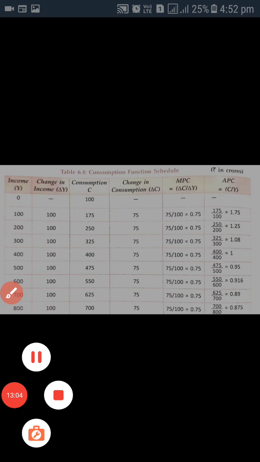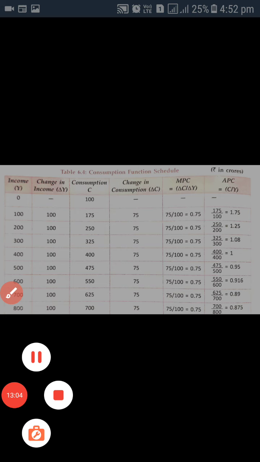Now see the value of APC, consumption over income. So at first there is consumption, that is 100 divided by 0, which will be nothing.